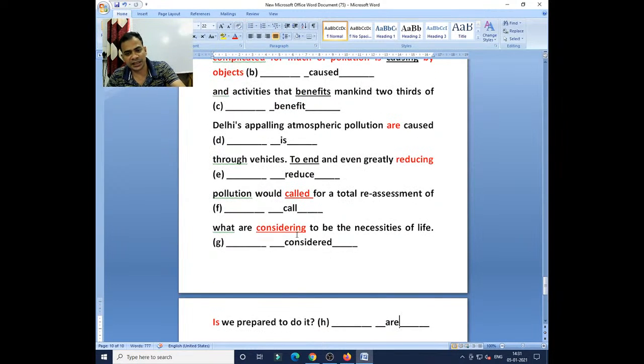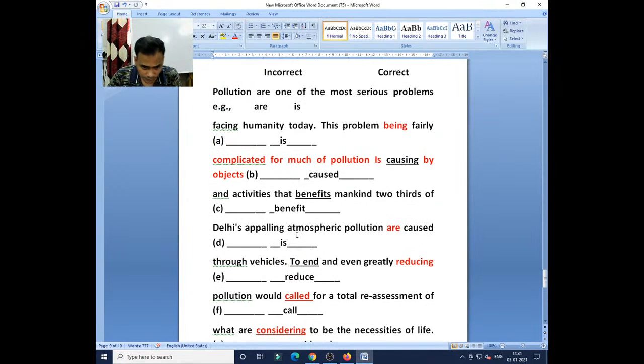This passage was all about pollution, and it is a very challenging task, that today it has become one of the most serious problems in India, and the whole humanity is facing it today. So you came to know it very well. So any passage, when it is shown to you in examination, you read it very carefully, go through it from top to bottom, and try to identify the mistakes.